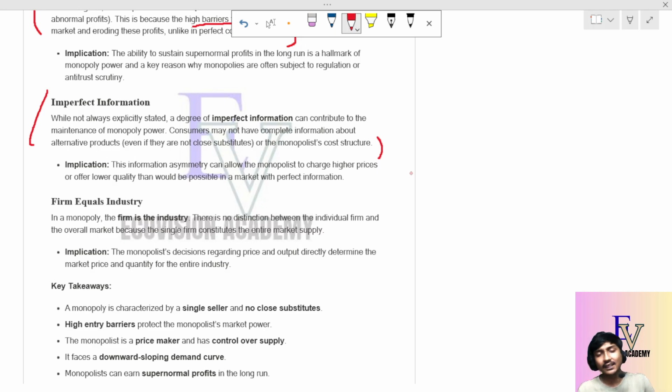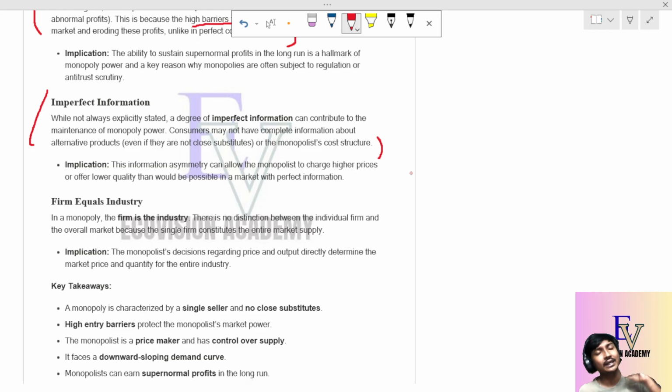Or let me consider there are no substitutes, but the consumer is not completely informed about the monopolist's cost structure. So there may be some imperfect information about the whole thing, and due to this information asymmetry, a monopoly sometimes charges a higher price.